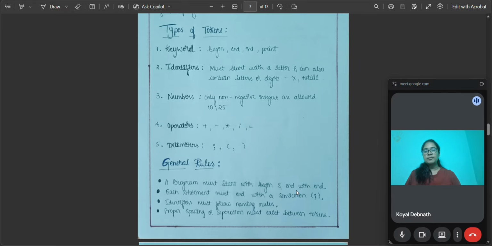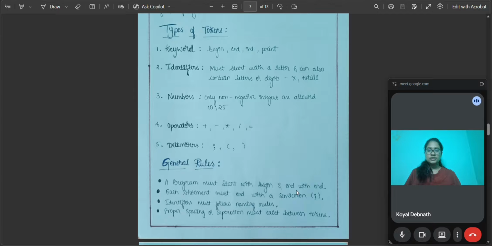So the next type of token is identifier. Identifiers are names used for variables. For example, x, total1, sum2. These are examples of identifiers. So what are the rules for identifiers? They must start with a letter, and can contain letters and digits. Special symbols are not allowed here. For example, @ and x are not accepted in identifiers.